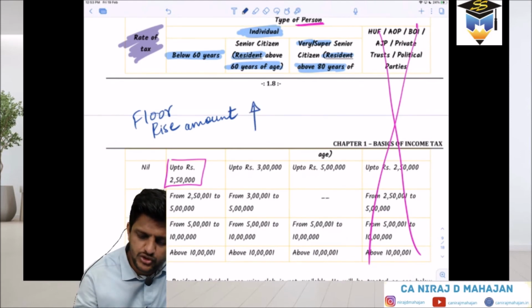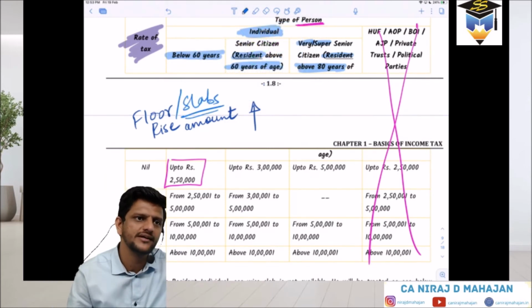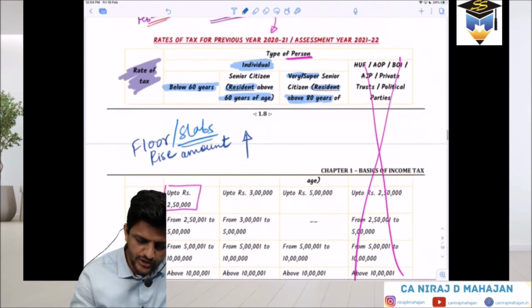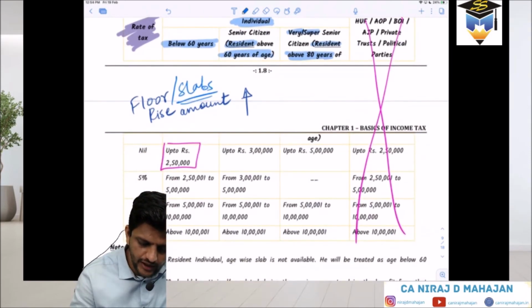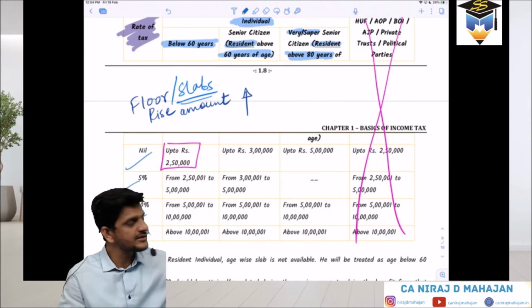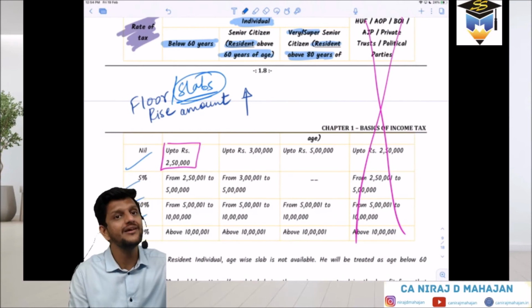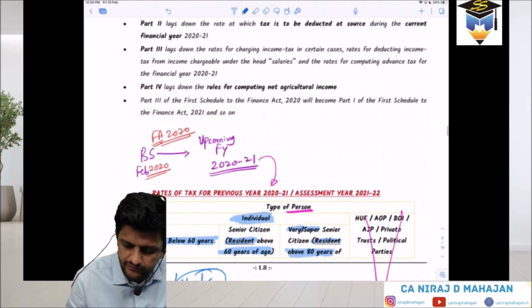That floor is nothing but slabs. We call it slabs. First slab, second slab, third slab and all of that, isn't it? That's why over here also, check: higher the income, which we have also seen in direct tax, higher the tax. The tax rates are exactly as per the floors or rise or slabs. That's why we also call them